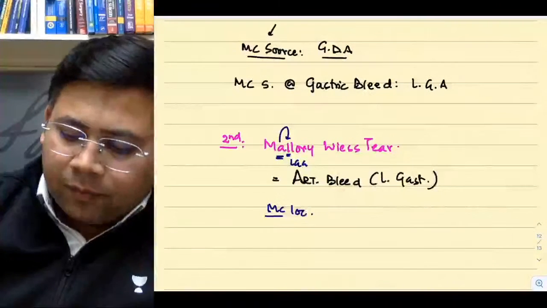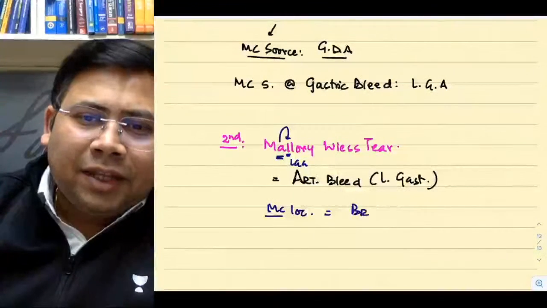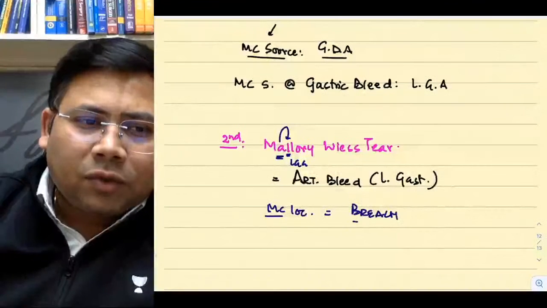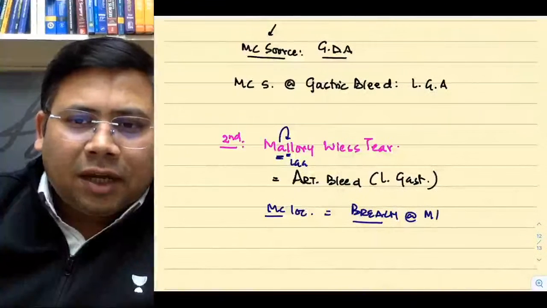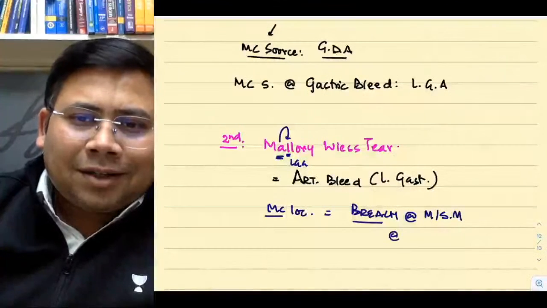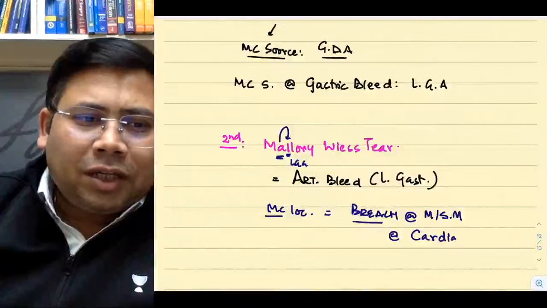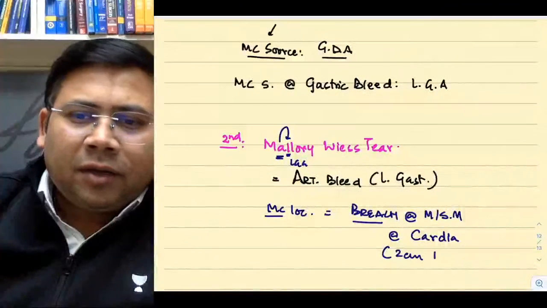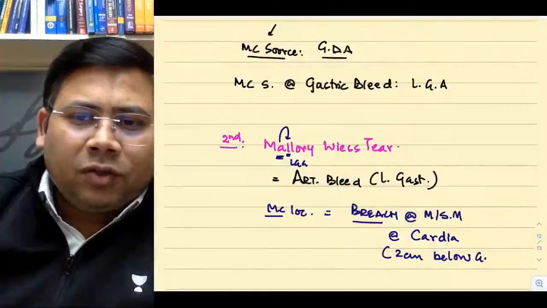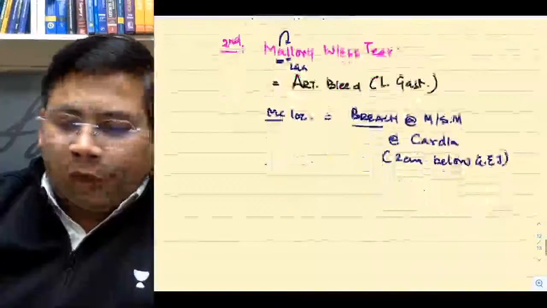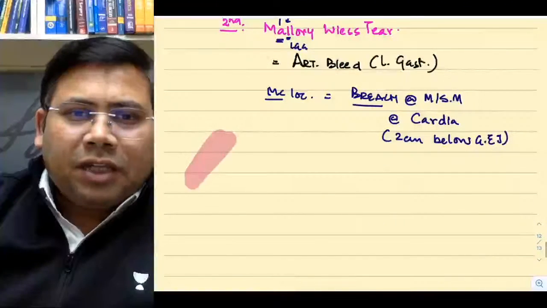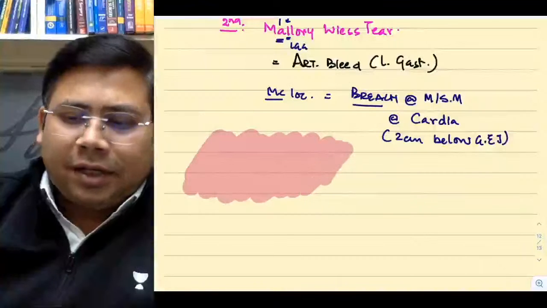Again, try to understand what is the most common location. Answer is it's the breach of mucosa and submucosa at cardia, 2 centimeter below the GE junction. Remember, you are always confused between these questions and peptic ulcer disease.